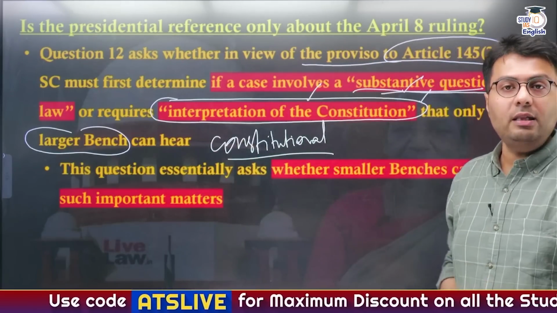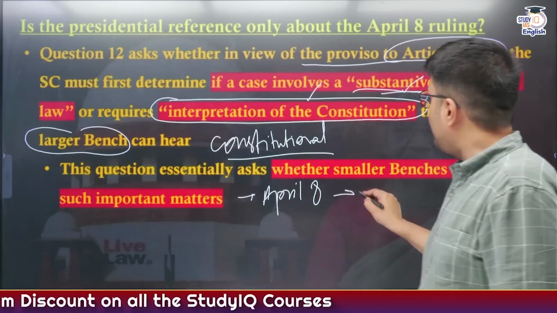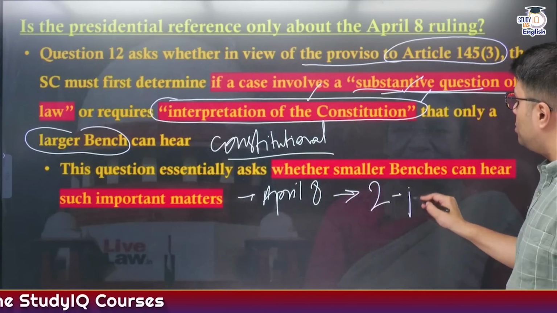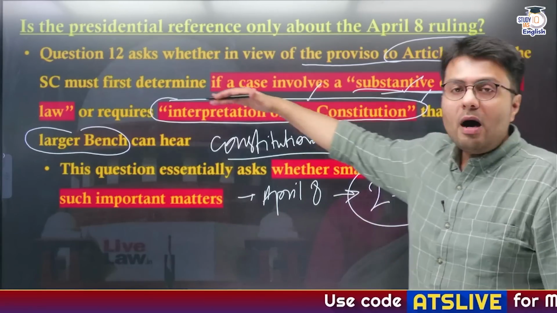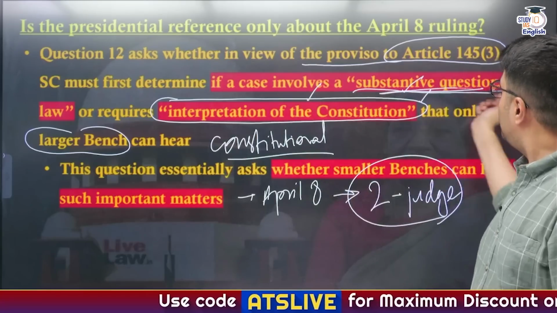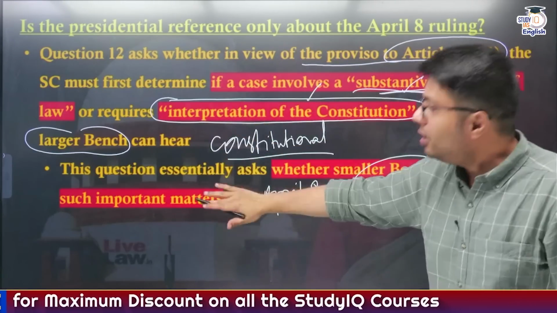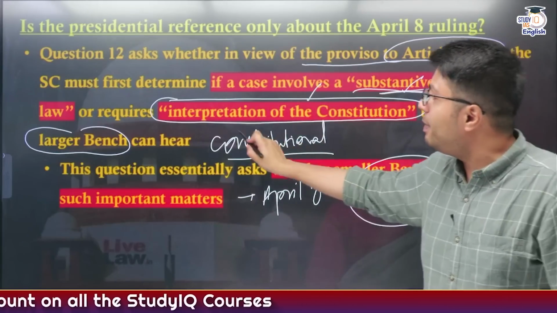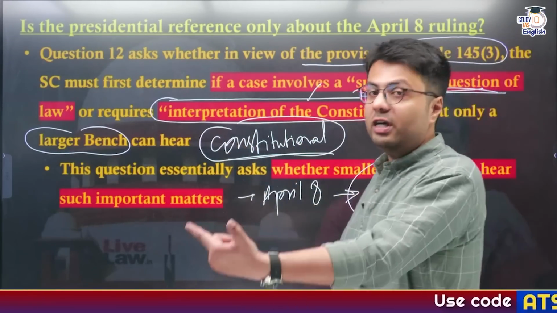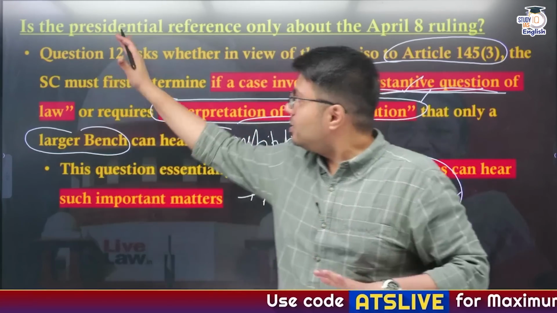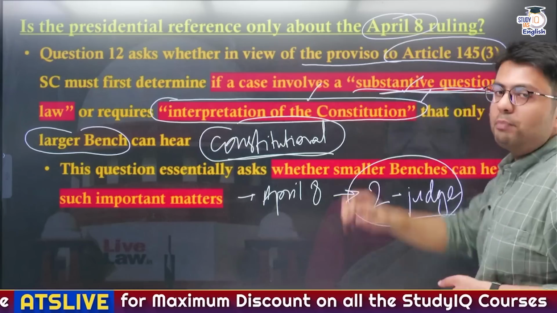And why was this question asked by the President of India? Because in the April 8th ruling, the Supreme Court gave this judgment based on a 2-judge bench. So in this regard, President Murmu has asked the question: when a matter comes to the Supreme Court and it deals with a substantive question of the law, or with interpretation of the Constitution, shouldn't the Supreme Court constitute a larger bench of at least 5 judges, and not let a 2-judge bench give such a decision? So this is the first question, question 12, that deals with larger aspects of decision making, not particularly the April 8th ruling.